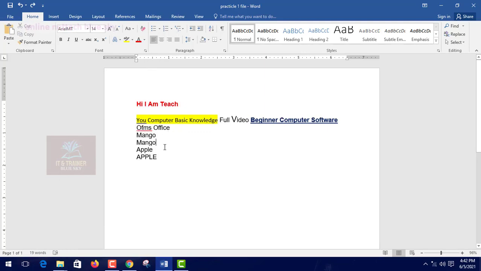But if you want to change only this, click to select first here. Okay, how to select: left button, press and hold it on the mouse and drag. You can see a gray line behind, and click on here. So automatically everything returns to the first original format.